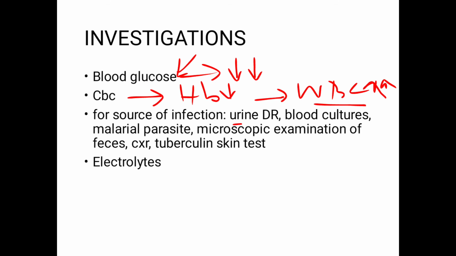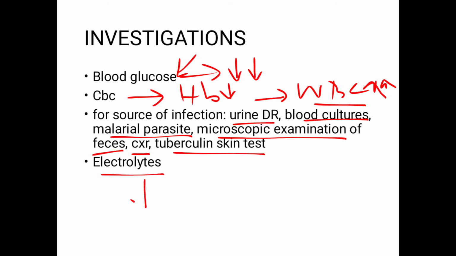You can get a urine routine done, blood cultures, malarial parasite, and microscopic examination of feces to look for parasites and occult blood. Get a chest x-ray to look for some sort of respiratory infection, and a tuberculin skin test, as tuberculosis can also be one of the causative factors for malnourishment.